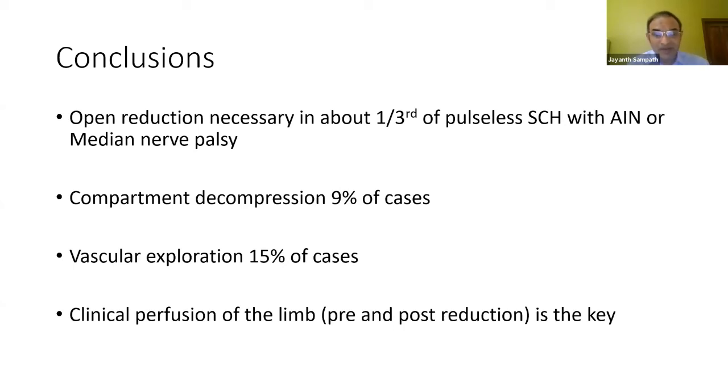Compartment decompression will be needed in about 10% of cases, and vascular exploration will be required in 15% of this particular clinical scenario. And really, it's clinical perfusion of the limb, not pulse. So perfusion of the limb, both pre-op and post-reduction, is really the key which will guide you as to whether open reduction will be required. The paper is open for discussion.